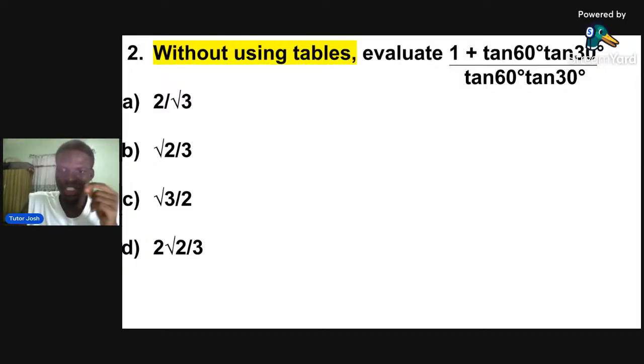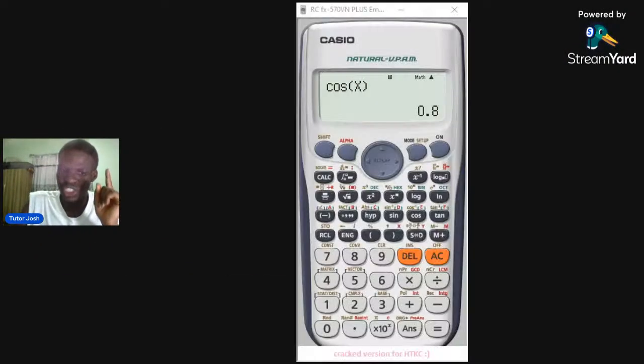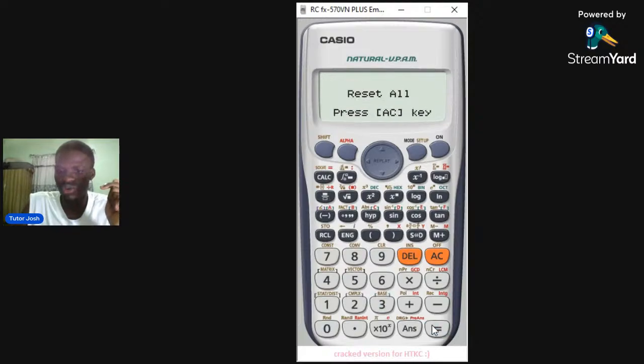So let me punch it while we are punching it together. First of all, how do you punch it? Because most of you might not punch it correctly. First, clear your calculator: Shift 9 3 equals 2 equals 2. Clear your calculator after you are done with the question.